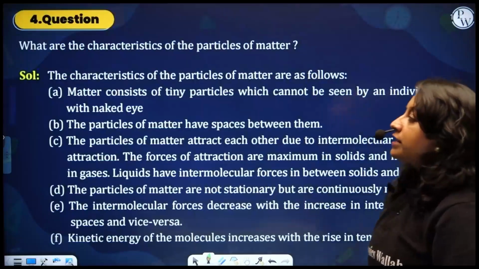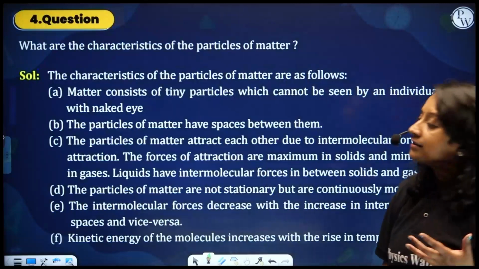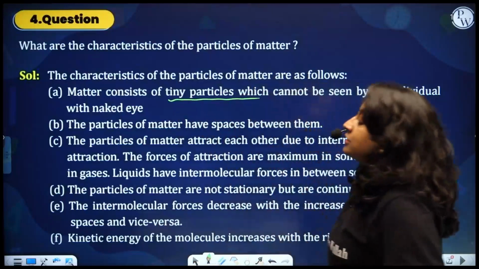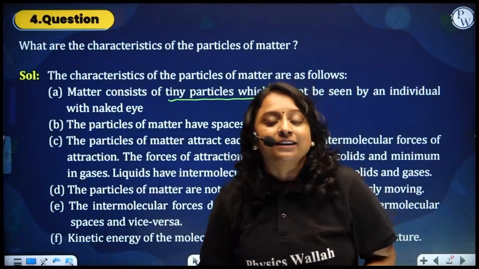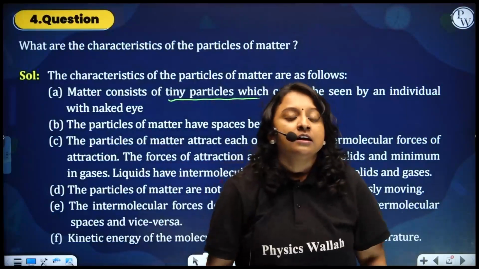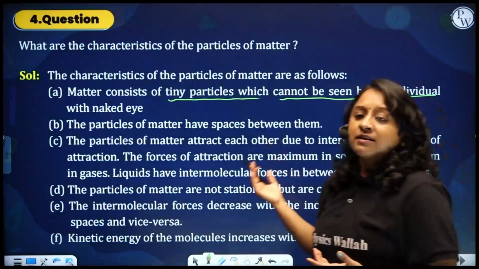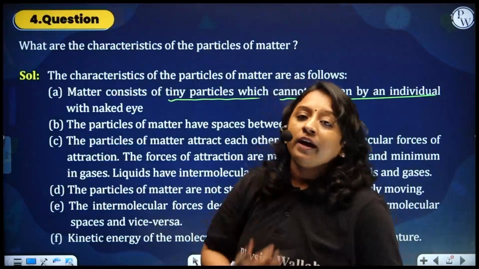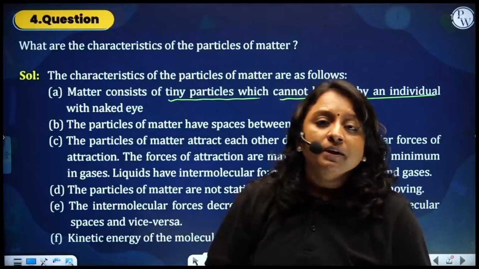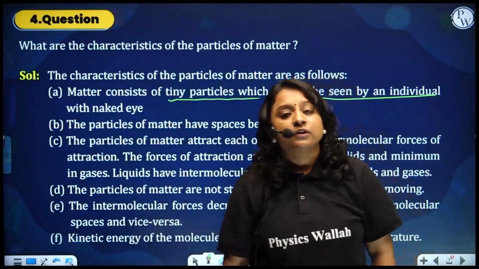Next, fourth question. What are the characteristics of particles of matter? Tell which characteristics you need to mention. So matter consists of tiny particles. We speak about the size of the particle. It is very, very small. That should be your point number 1. It cannot be seen by an individual with the naked eye. You need an atomic microscope, or such an equipment, to see the existence of one atom.